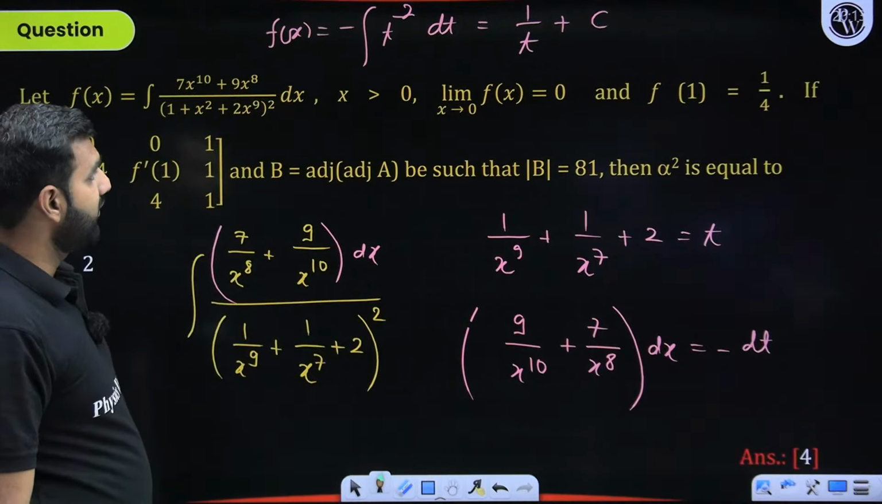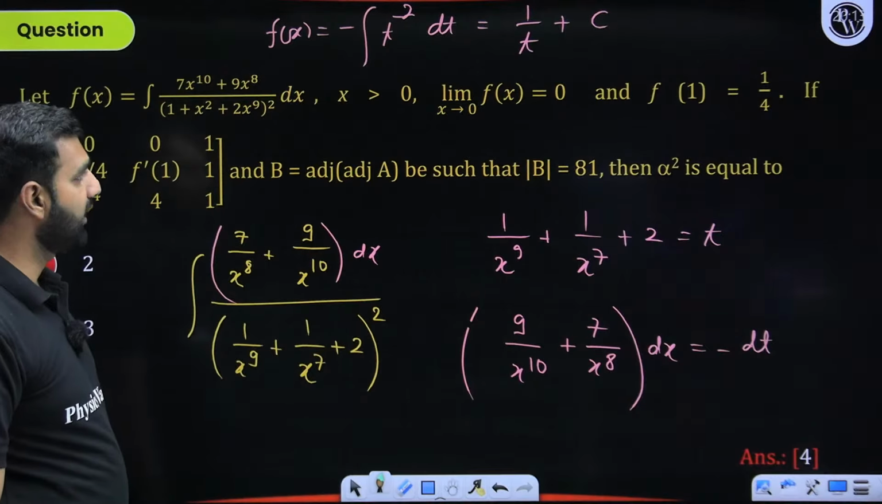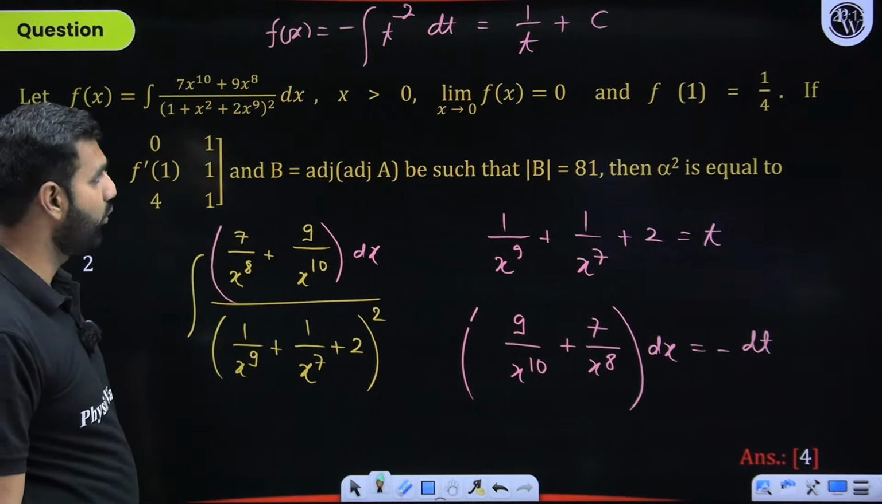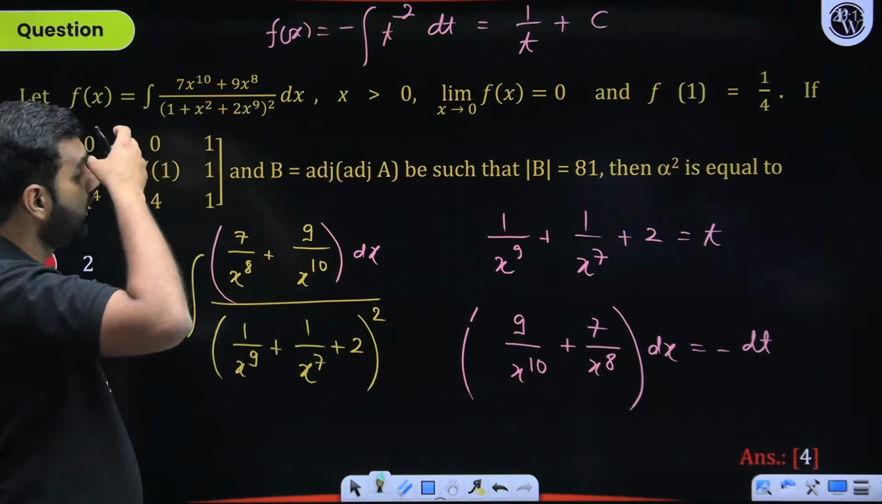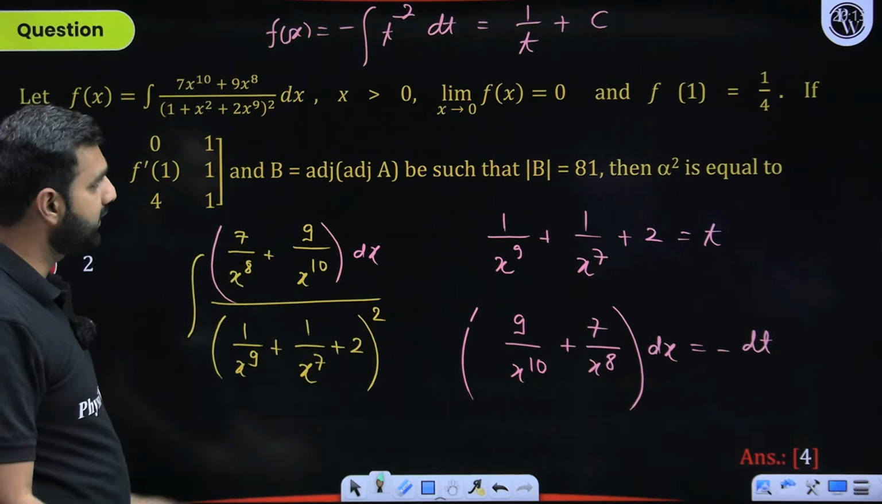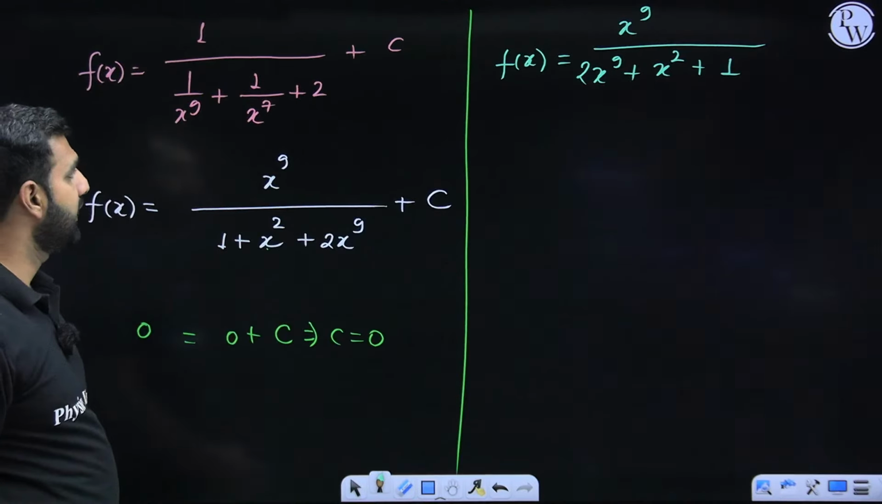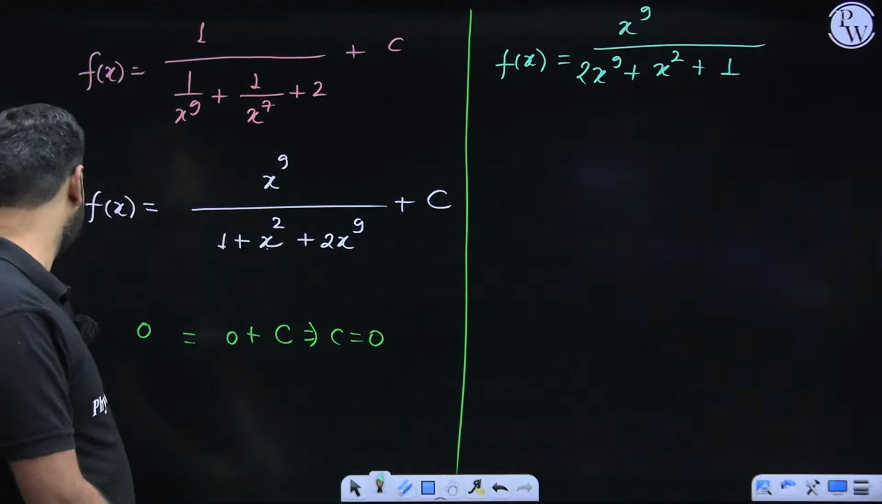Now f1 is given as 1 by 4. Why have they given f1 as 1 by 4? We would like to use it later. I think it is not f1 1 by 4. It should be something else, but we might want to use it later. So let's say f of 1 is 1 by 4 given. If it is not, we will take it something else, but let's try and solve this part here.